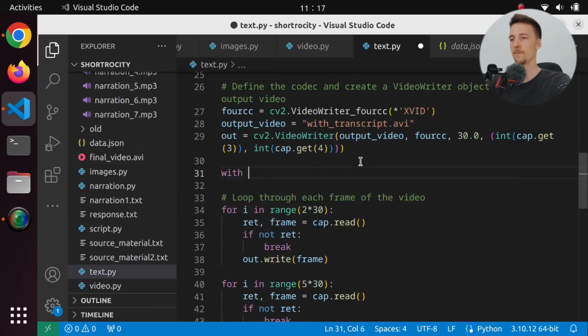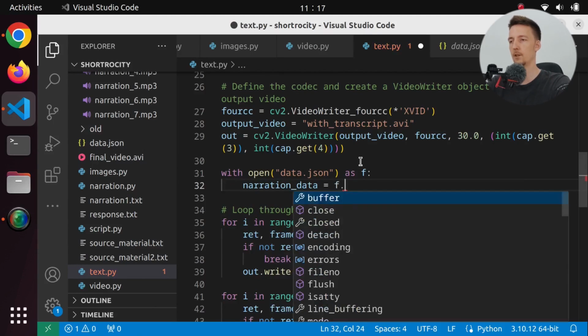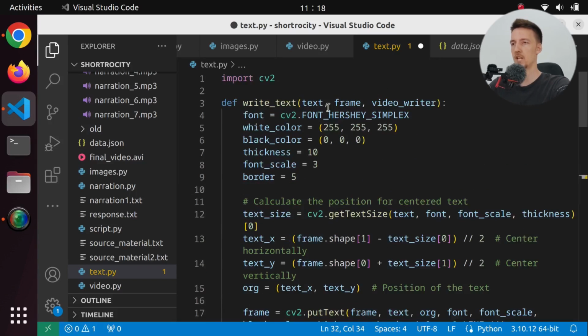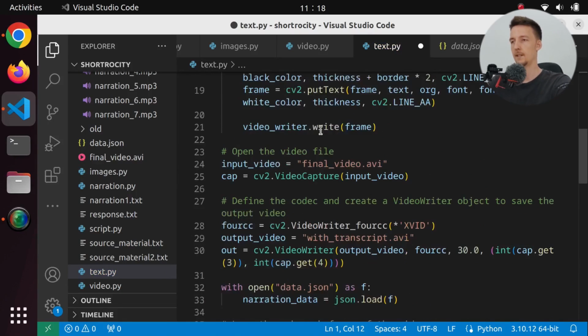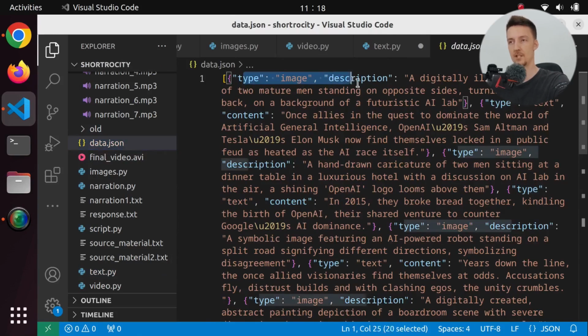So let's say with open data.json as f, data, let's call it narration data, equals json.load f, and we have to import JSON. And this is kind of in a funny format because we have these images here as well.